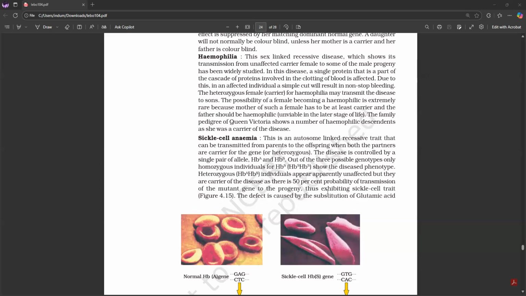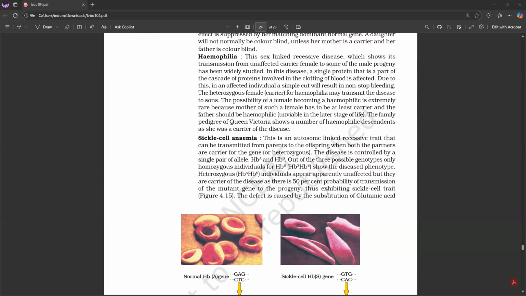The heterozygous female, who is the carrier for hemophilia, may transmit the disease to sons. The possibility of a female becoming hemophilic is extremely rare because the mother of such a female has to be at least a carrier and the father should be hemophilic. The family pedigree of Queen Victoria shows a number of hemophilic descendants as she was a carrier of the disease.